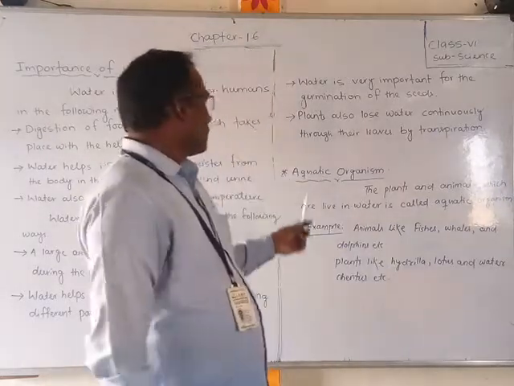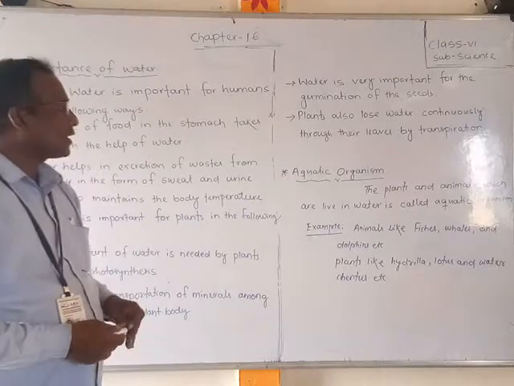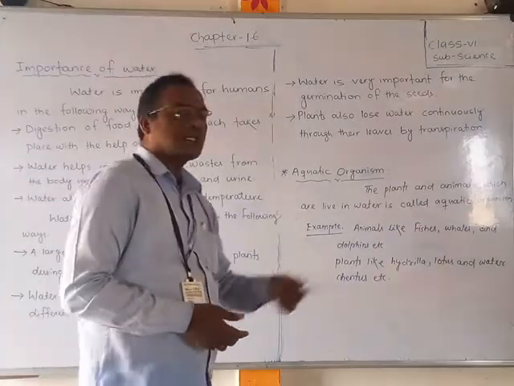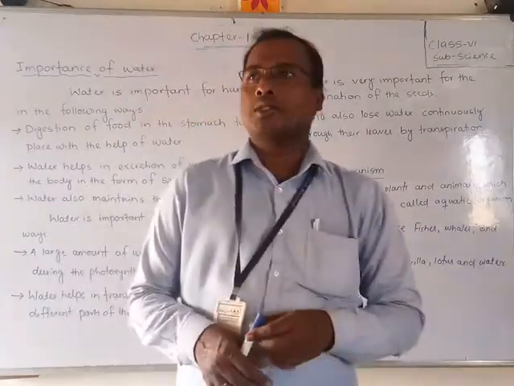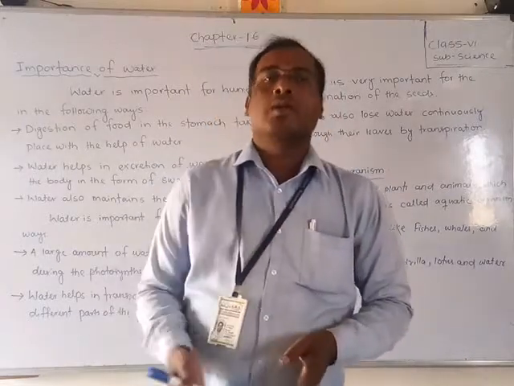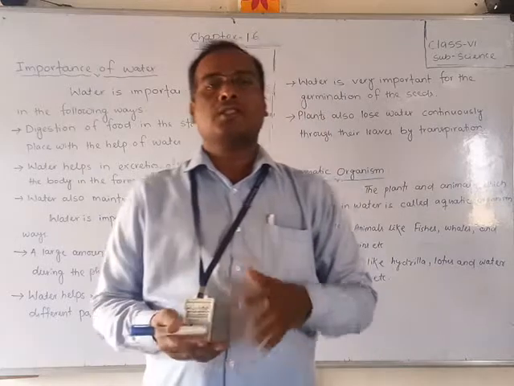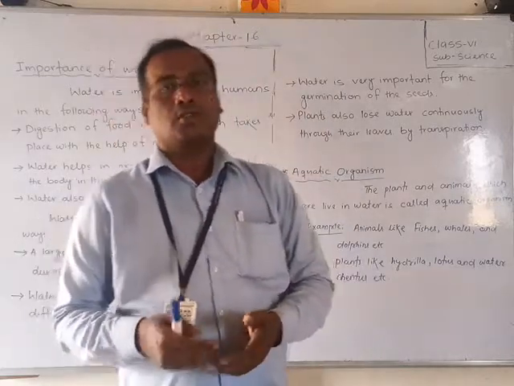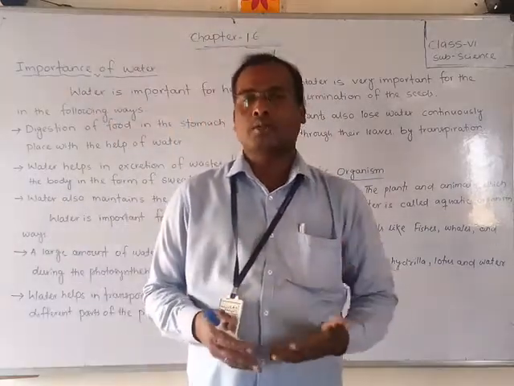Now we will discuss aquatic organisms. What do we mean by aquatic organisms? Aquatic organisms are those organisms, either plants or animals, that live in the water.